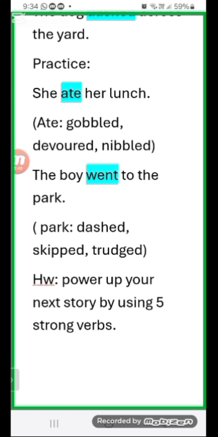Okay, so what you have to do is power up your next story by using five strong verbs. You will use five strong verbs in your story, and power up your next story by using these verbs.